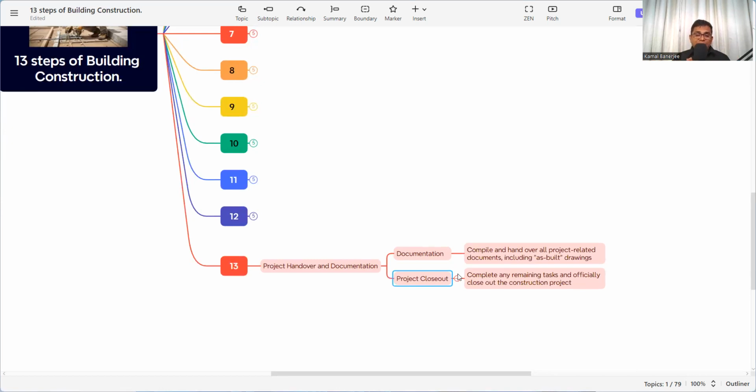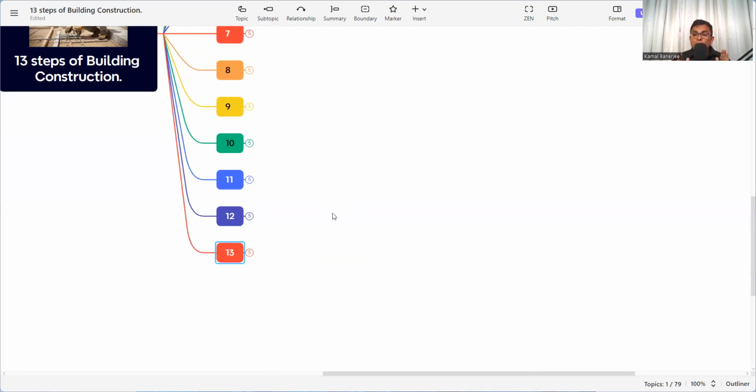So the contractor, consultant, and the client will sign that the project is completed and accepted by the client, and they will take over the project. So we need to hand over the project to the client so that everything is finished. So this is the process to be followed at site whenever we are doing a building construction. Other than that, there are other small activities we need to maintain whenever we are doing a project at the site, but these are the main things that need to be taken care of whenever we're doing any building construction.